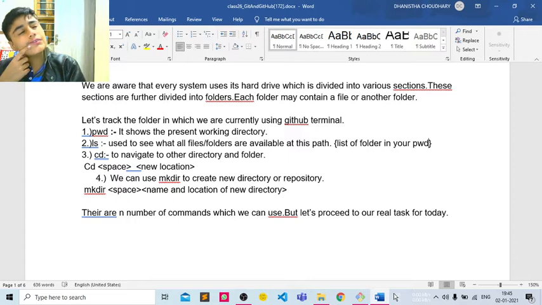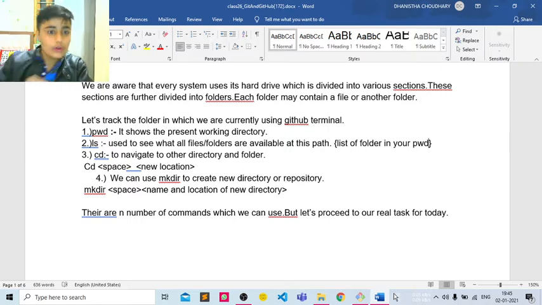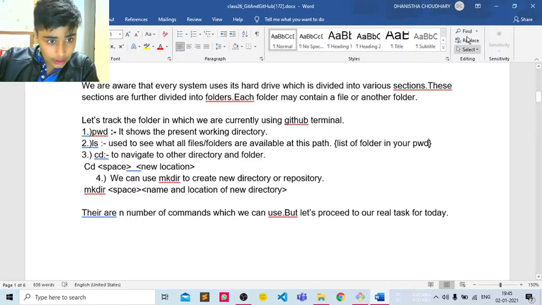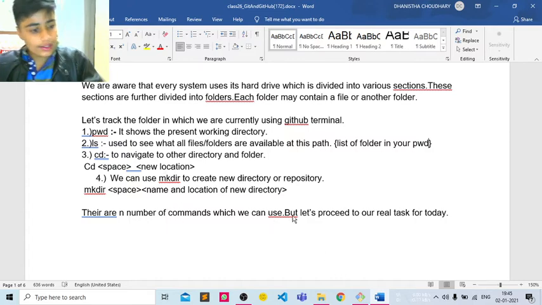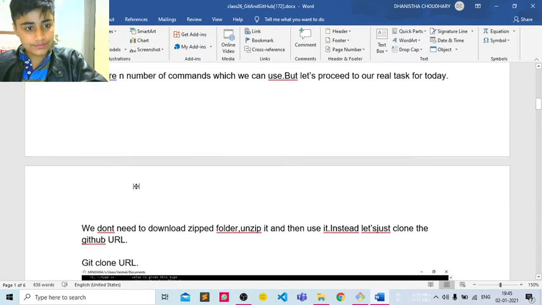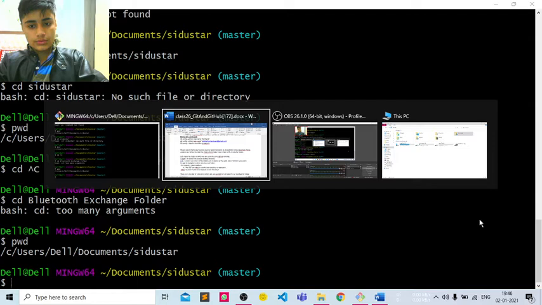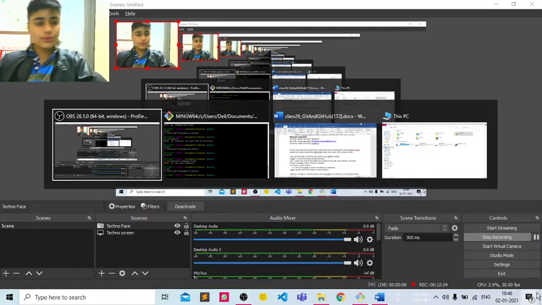The condition which I gave in the starting of the video was that if I told you to create 500 folders or 5000 folders in your PC, you will take somewhere around 30 minutes in Windows, but in 1 second in Git Bash. So I am going to tell you about that. Okay, let me take this command here. So guys, I'm here. Let's move to Git Bash.